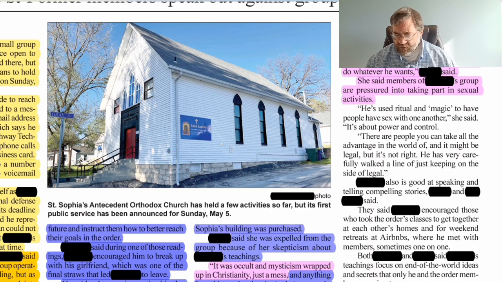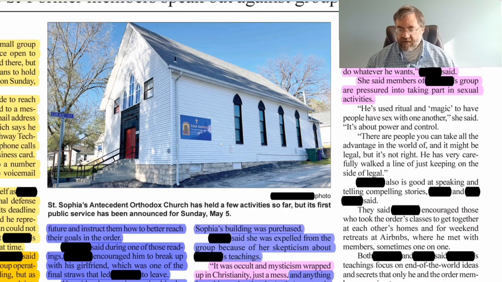He used ritual and magic to have people have sex with one another, she said. It was about power and control. Okay, well, there's two different things going on here, and it sounds like in this paragraph that she does have more information, less specific information as to any kind of sexual activity going on.